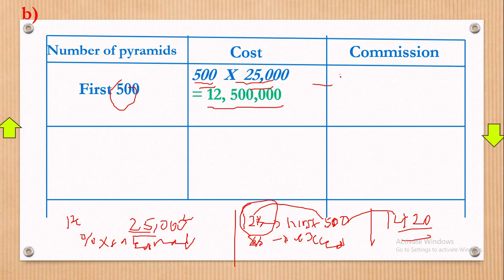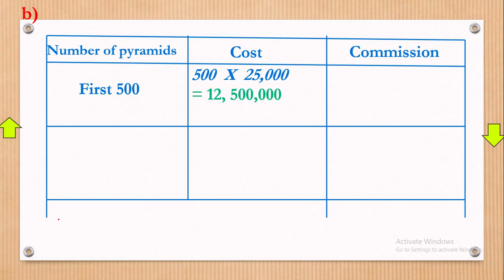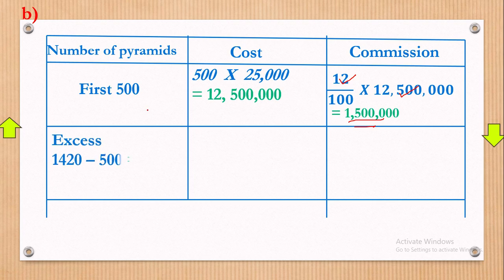Now the commission will be the percentage, which is 12 over 100 times the sales. Let's see that in the calculations. What you see in green are the answers. So 12 over 100 times 12,500,000. This one here is the percentage times the sales made, and then the commission will be 1,500,000. Now next step you're going to have the excess. Excess means what you have taken so far minus the total. So total 1420 minus what you have just sold, which will give us the 920 which are remaining.